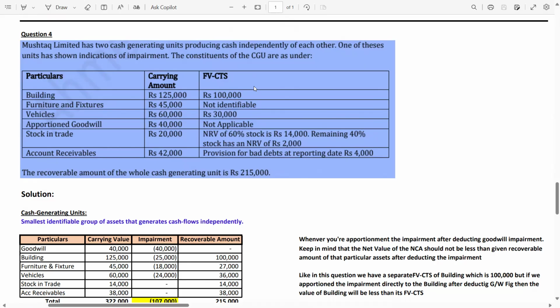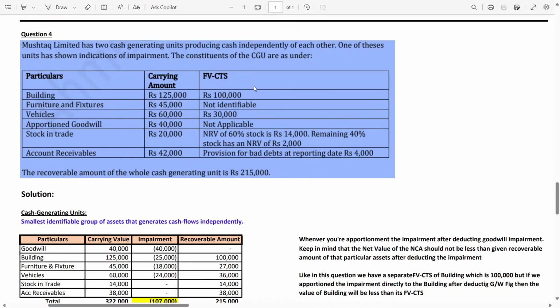So how will you deliver your products to the customer? Of course, you can't deliver your products to the customer. For the delivery, you need a lorry, you need a van, you need other vehicles. So all these assets become a CGU. Why? Because all these assets are generating cash flows for your organization or your entity.